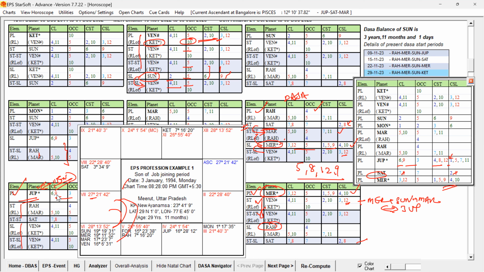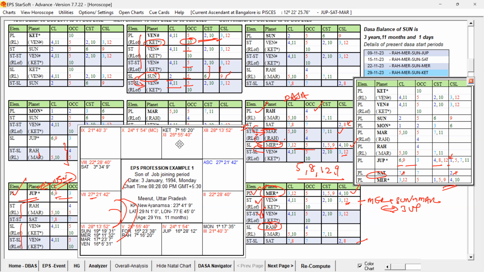The key planet of the Bhukti lord is there in support, and the other key planet of the Bhukti lord is playing as one of the rulers itself. At all the ruler levels, planet, star level and sub level, the favorable key planet Venus is playing a role directly, and the other favorable key planet Rahu is there in support. That way it is good, and moreover they are not having any unfavorable grouping. So understand, because of that the native joined the job during that Rahu Dasa, Jupiter Bhukti and Venus Antara.